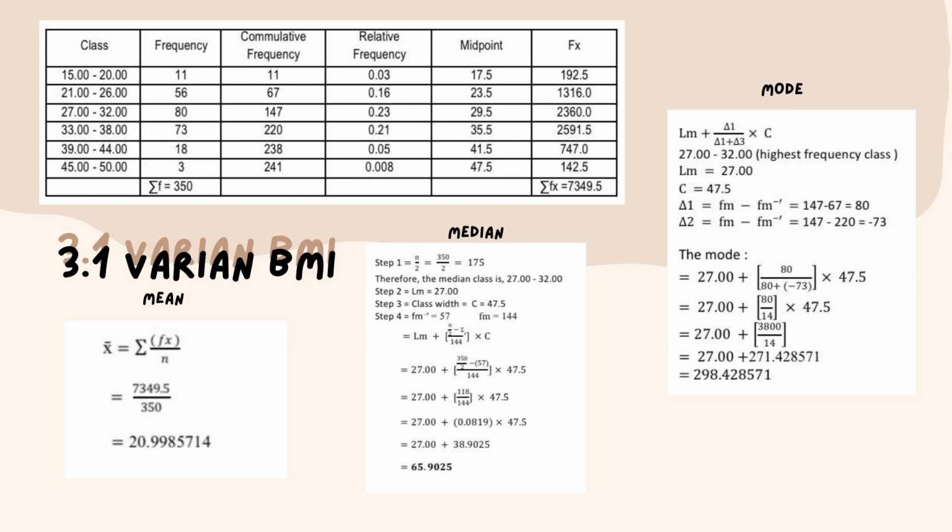3.2 measure of central tendency for BMI. This one is mean 20.9985, median 65.9025, and mode 298.4285.